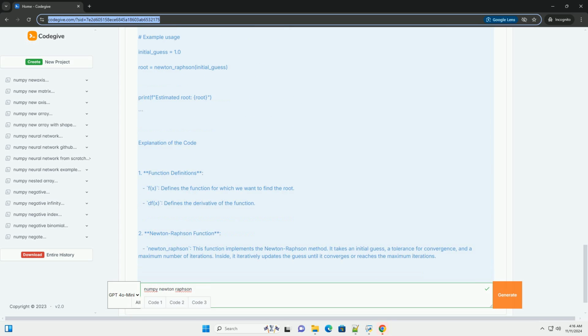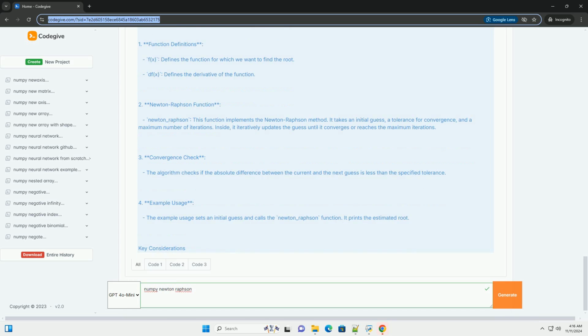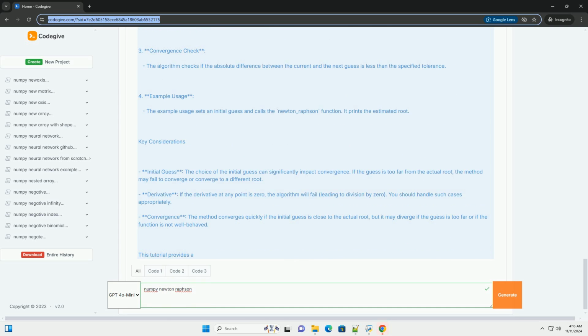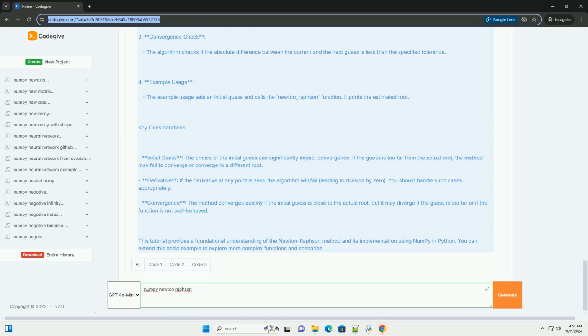Overview of the Newton-Raphson method. The Newton-Raphson formula is given by x_{n+1} = x_n - f(x_n)/f'(x_n), where x_n is the current estimate of the root, f(x_n) is the function value at x_n, f'(x_n) is the derivative of the function at x_n, and x_{n+1} is the next estimate for the root.